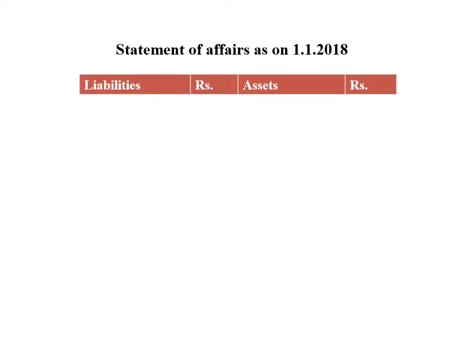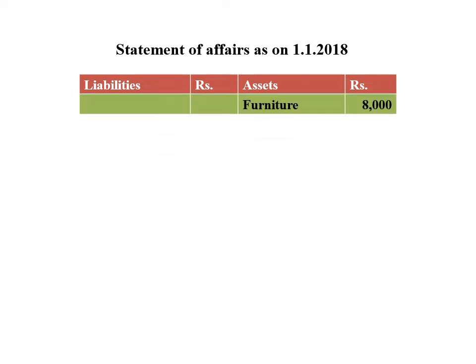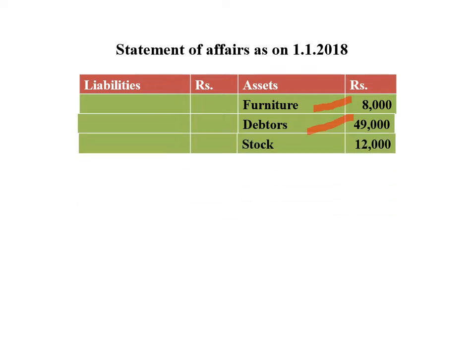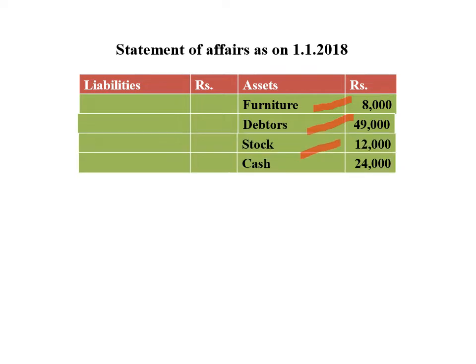Next, we can prepare the opening balance sheet because we have identified the opening balance of debtors. So, statement of affairs as on 1/1/2018. Liabilities and assets. Assets first: we record furniture 8,000, debtors 49,000, stock 12,000, cash 24,000, and in this 49,000 we have identified by preparing total debtors account.